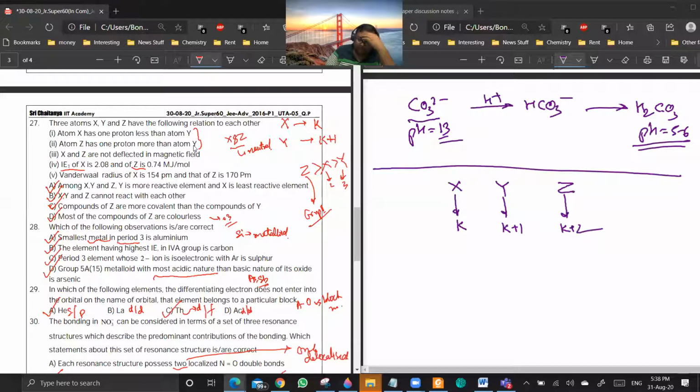Sir, what should we conclude about that point, sir? Do not deflect means. Actually, you can't conclude any point from this. X and Z both, if they are atoms, they are uncharged particles. They won't be deflected. See, in that case, even if Y is an atom, it won't be deflected by magnetic field. Are you getting my point? Yes, sir. Unpaired electron. No, sir. See, if it is unpaired electron, then it will be deflected. No. Then we cannot consider that there are no unpaired electrons.